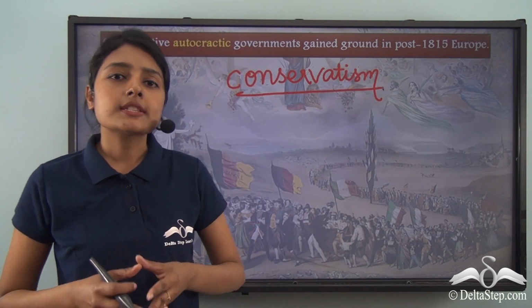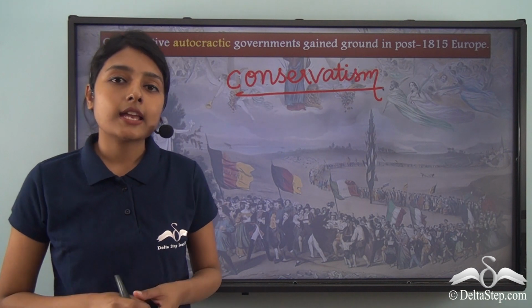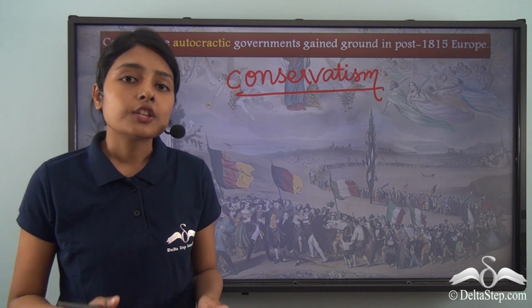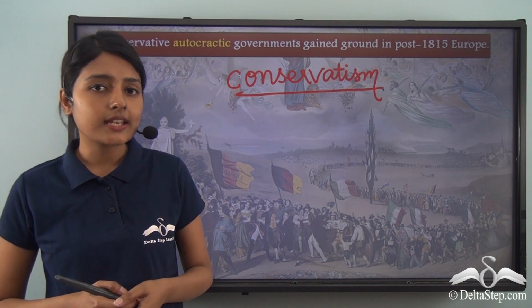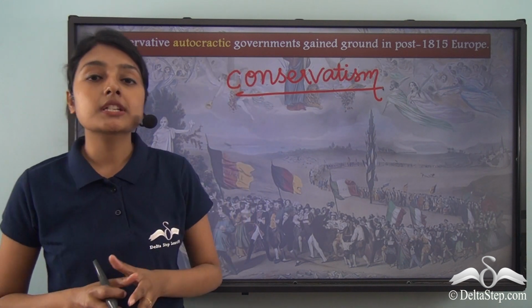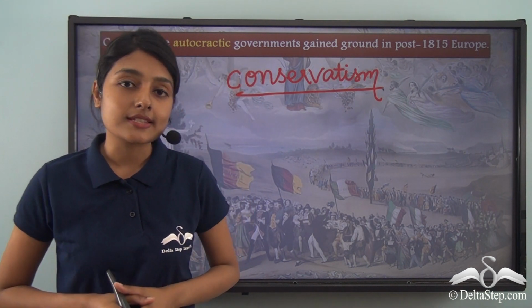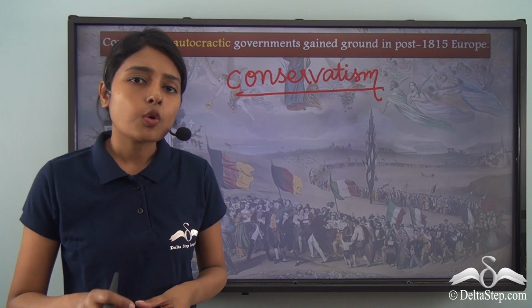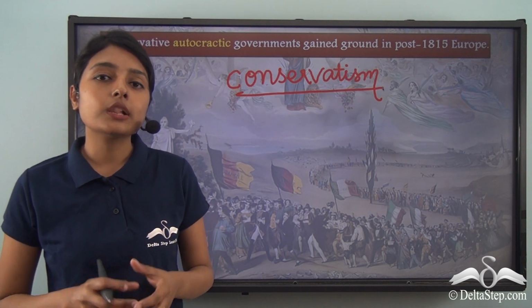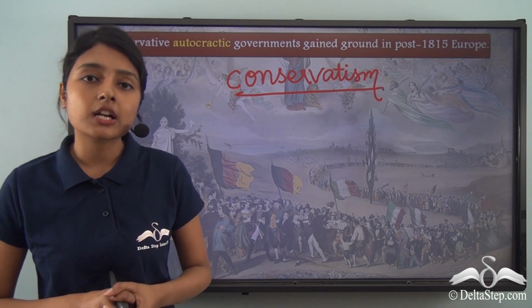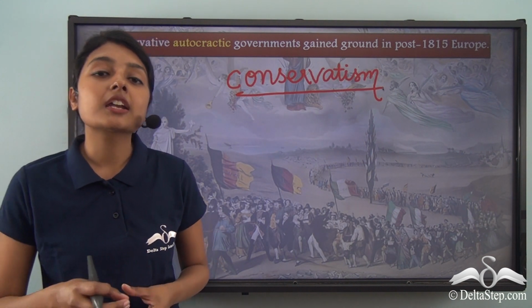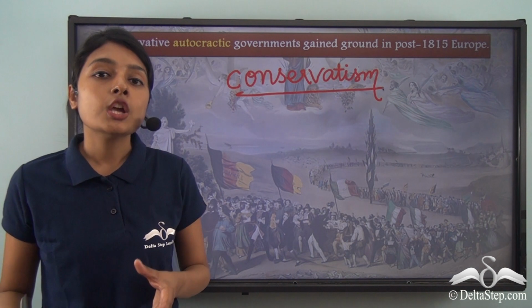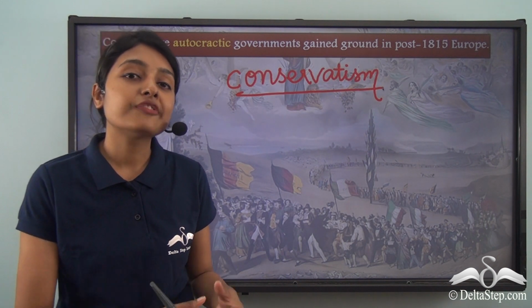By conservatism, we understand an emphasis on the traditional hierarchies in society. Now, conservative autocratic governments resist changes. Instead, there are only a certain number of people who get to hold power in the government. Not all people are given the authority or the power to run a country.